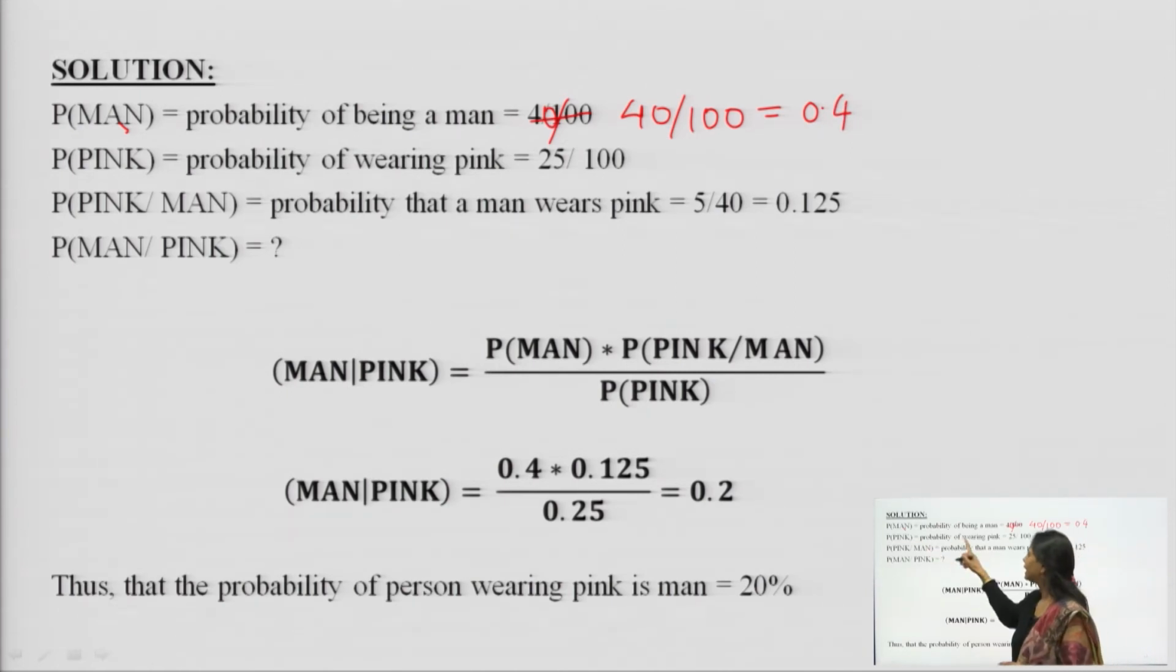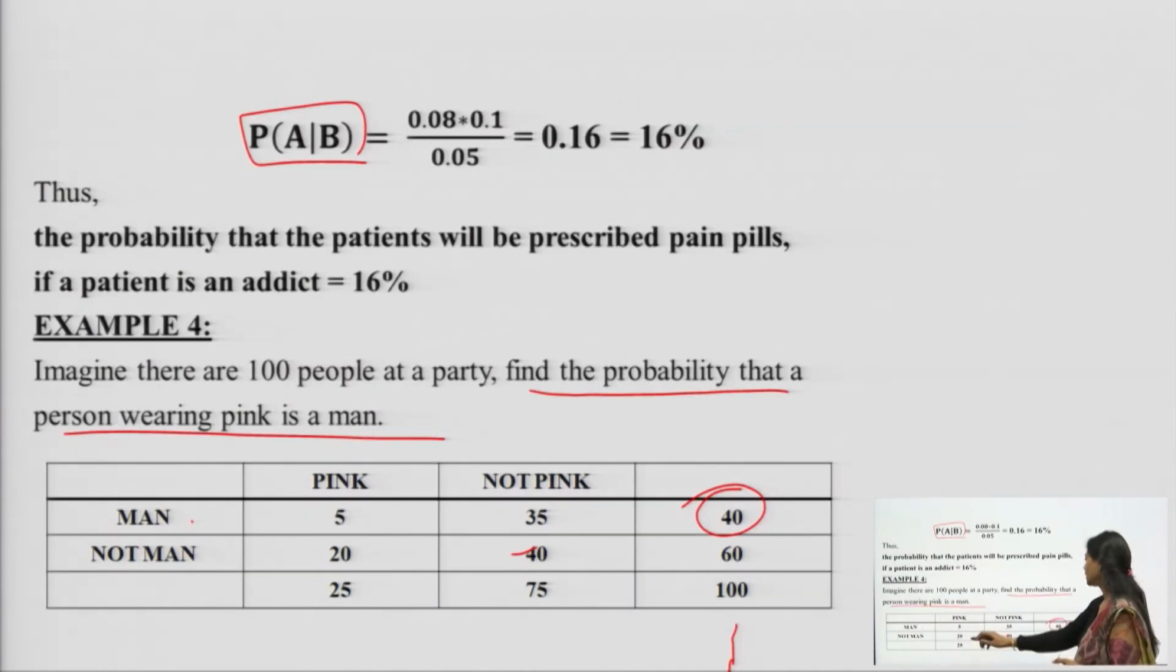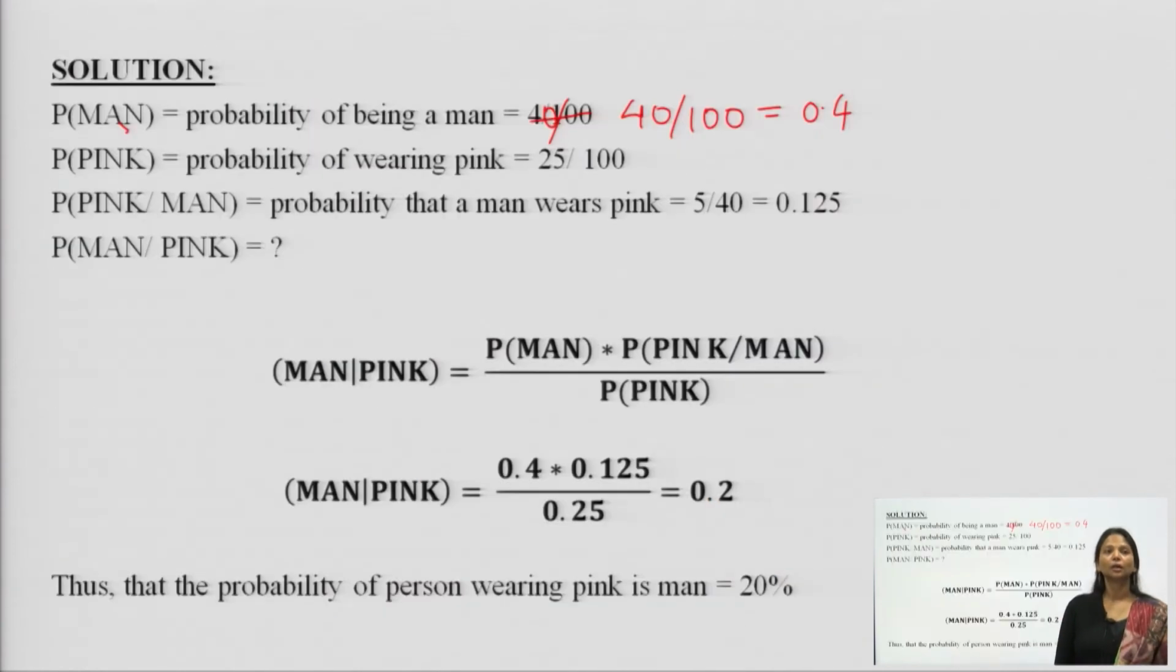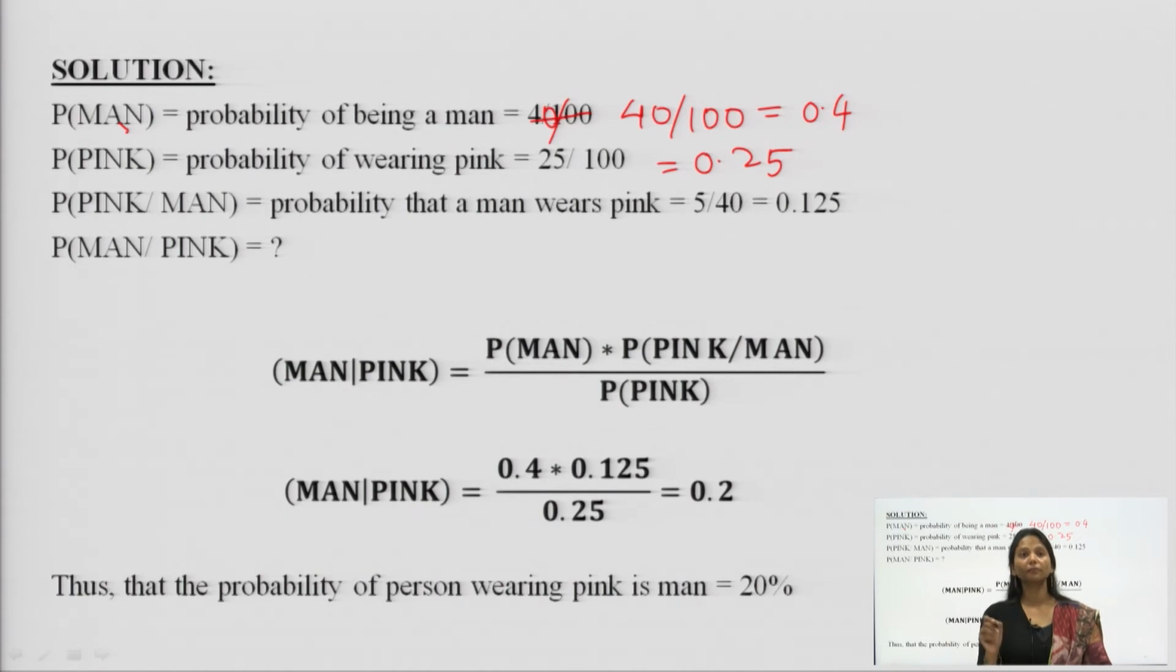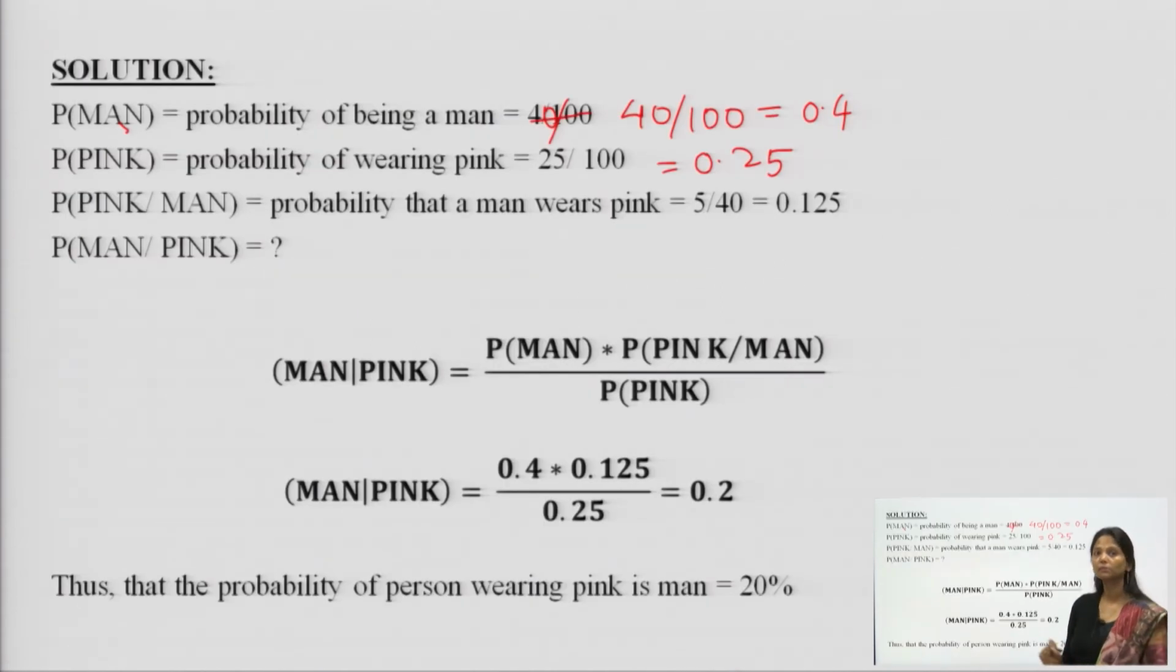The probability that it is wearing pink is equal to the total number of people wearing pink, which is 25. So, it is 25 out of 100 people wearing pink, which is equal to 0.25. And the probability of a man wearing pink is equal to 5 out of 40, because there are 5 people out of 40 men who are wearing pink. So, it becomes 5 divided by 40, which is equal to 0.125.